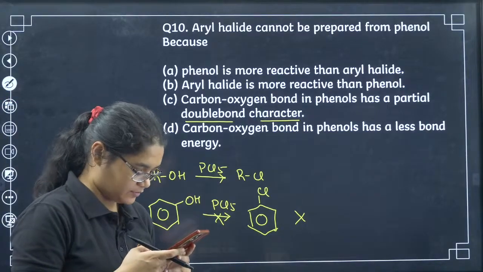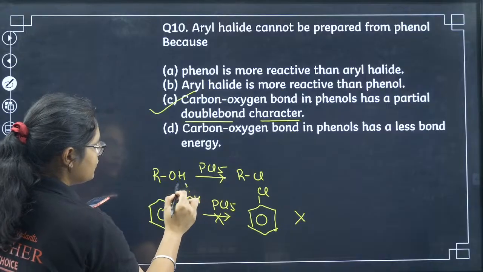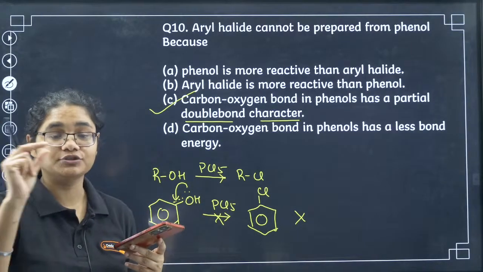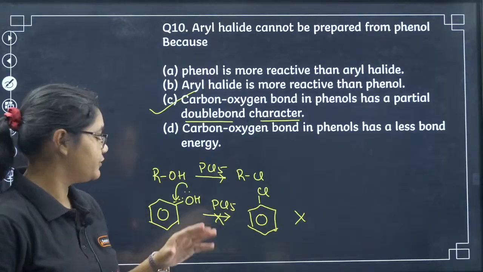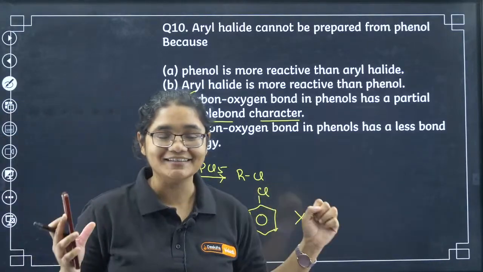What will be the answer for the 10th question? C. Yes, absolutely correct. Here, due to resonance, we get a partial double bond character. The bond is partially a double bond, as a result of which this bond is very strong and difficult to break. So students, now we have the last 10 questions.